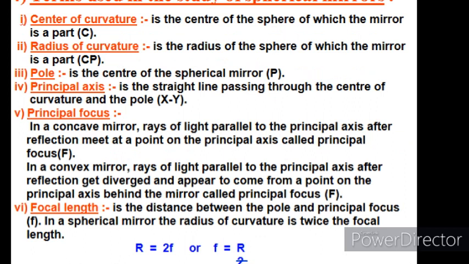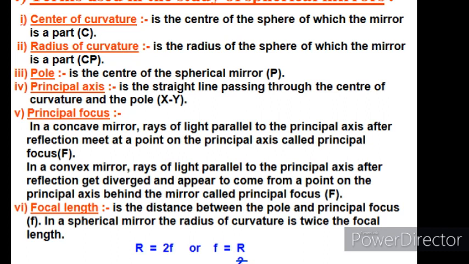Now here are a few terms that are used in the study of spherical mirrors. The first term is center of curvature, which is defined as the center of the hollow sphere. It is denoted by the letter C. Next is radius of curvature. Radius of curvature is the radius of the hollow sphere of glass of which the spherical mirror is a part.